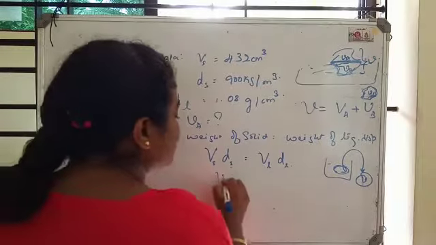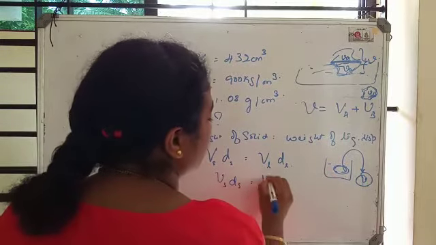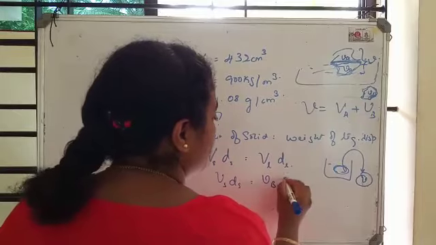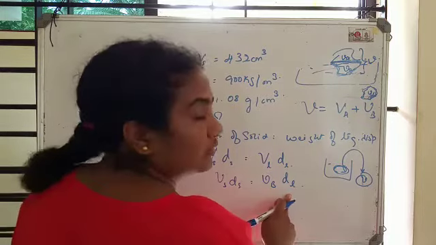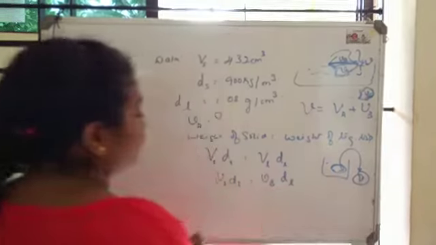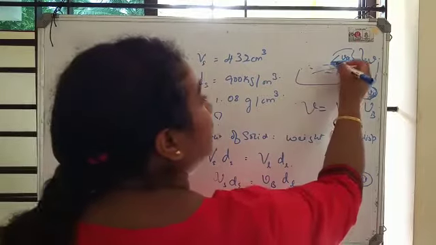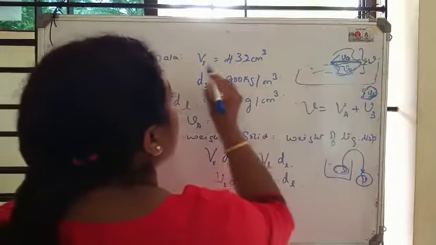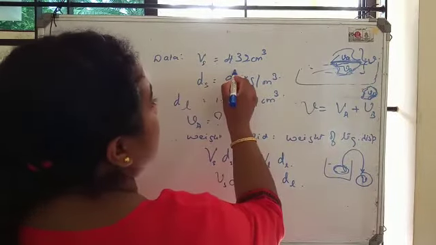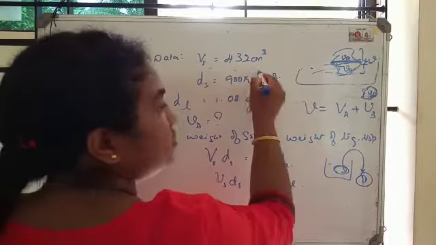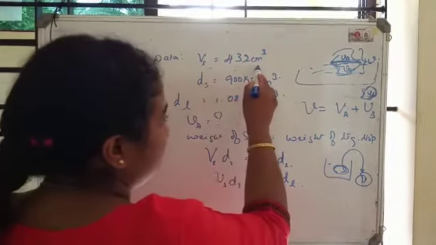So I can replace it by the volume of ice below into the density of liquid. Why I am doing this is, if I can calculate the volume immersed, then I know the total volume of the solid, right? Yes, the total volume of ice I know.